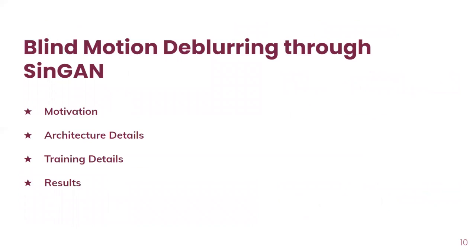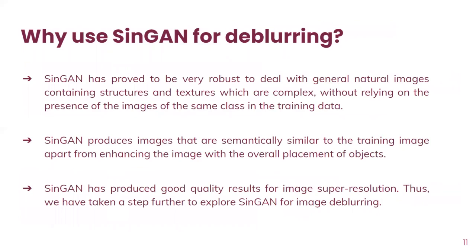Now I'll describe blind motion deblurring through SinGAN architecture. So why do we need SinGAN for deblurring? SinGAN has proved to be very robust in dealing with general natural images containing complex structures and textures. SinGAN produces images that are semantically similar to the training image, and it has produced good quality results for image super resolution. Thus, we have taken a step further to explore SinGAN for image deblurring.